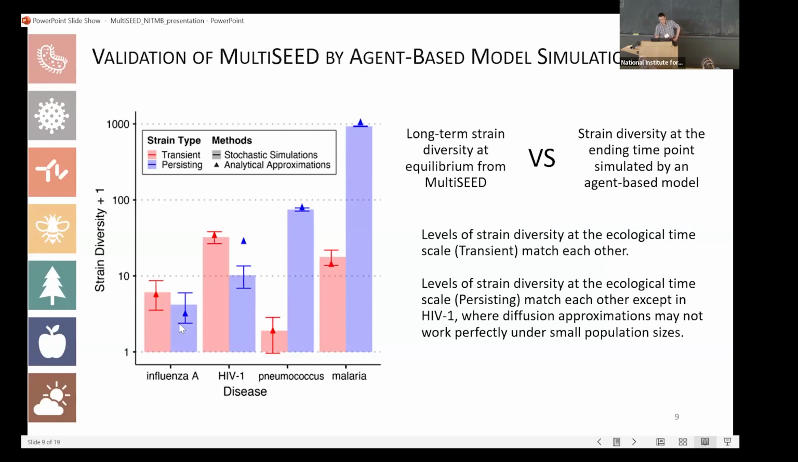But for the blue color, the 3 diseases are fine. For HIV, it is not that great. We think it might be because of the relatively small host population size of HIV, because it is dependent on human behavior. So in this case, maybe using a diffusion approximation is not that perfect. But these results verify that our framework can get to reasonable strain diversity over the long term.